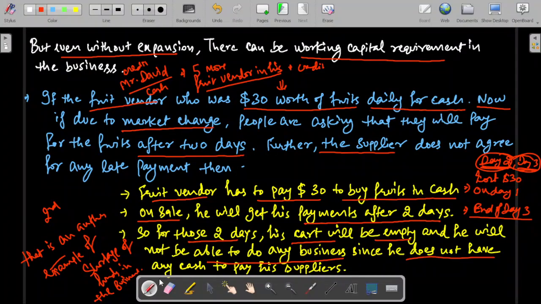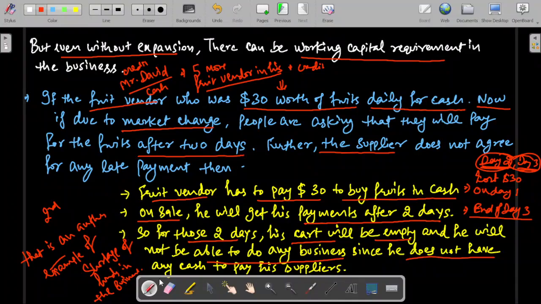So in this video we have discussed the two circumstances which can persuade us to take working capital loans from the banks. First scenario is if we are expanding our business. Second scenario is we are doing our existing business very well, but there are some market changes, some industry changes due to which we have to change our business model, we have to change the way we work in this business, and due to that change also the working capital requirement will arise in the business.